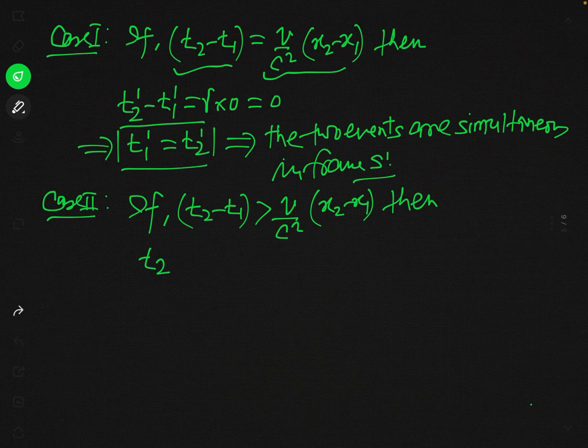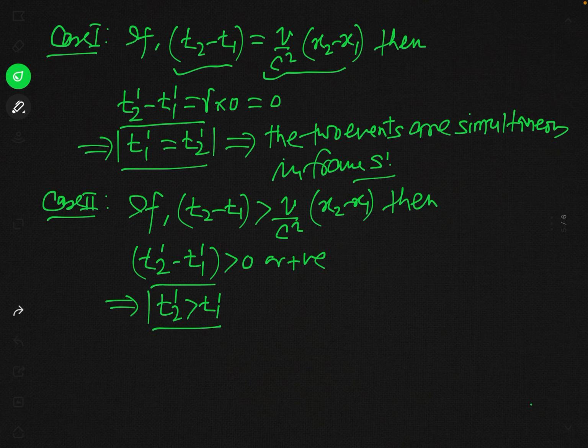So then you can say that t2 prime minus t1 prime is greater than 0, or you may call it positive. And this implies t2 prime is greater than t1 prime.